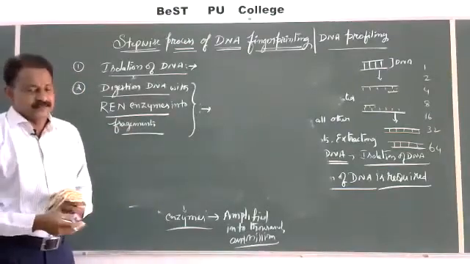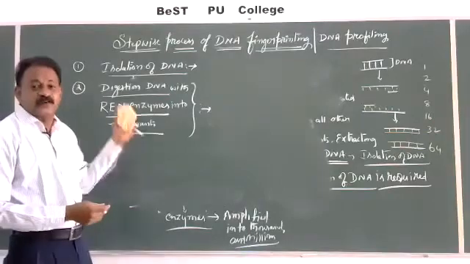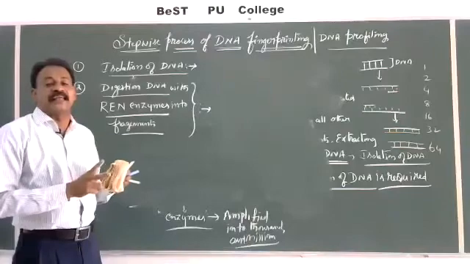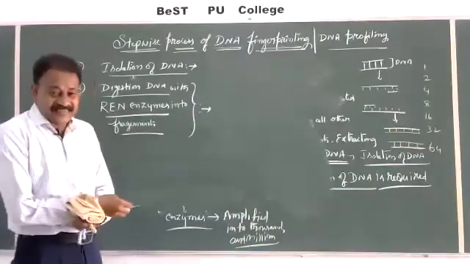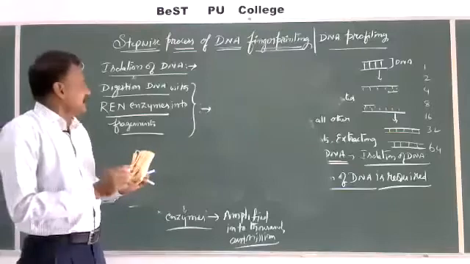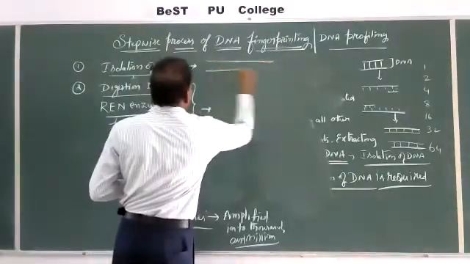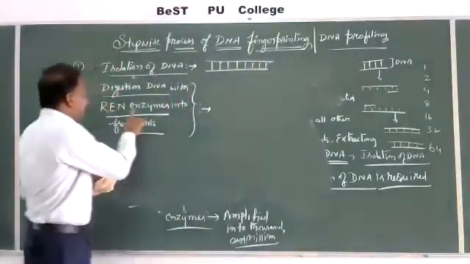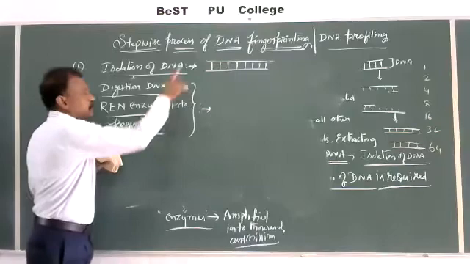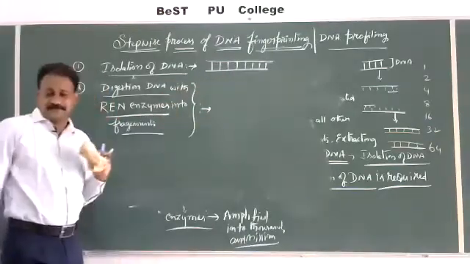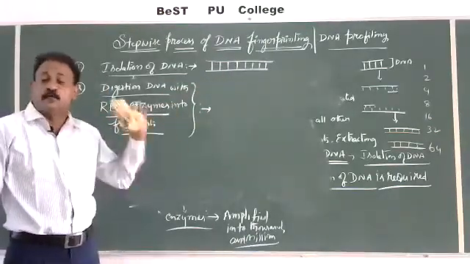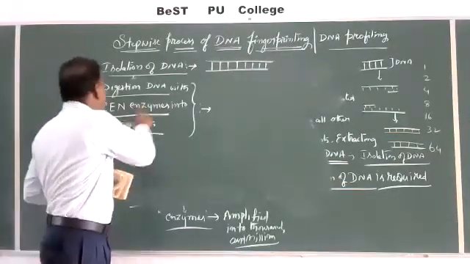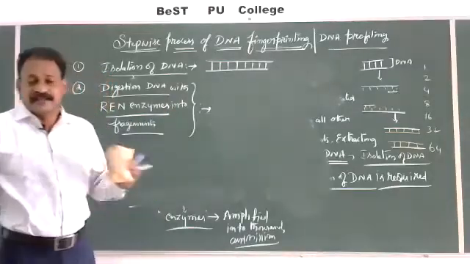The process is somewhat complex and difficult unless we know the meaning of this. Digestion means breaking, cutting the DNA into pieces. The DNA which is isolated here, for example, this is the isolated DNA. With the help of some enzymes, we have to cut the DNA into pieces. The process of cutting the DNA into pieces or fragments of various sizes is called digestion of DNA with restriction endonuclease enzyme.